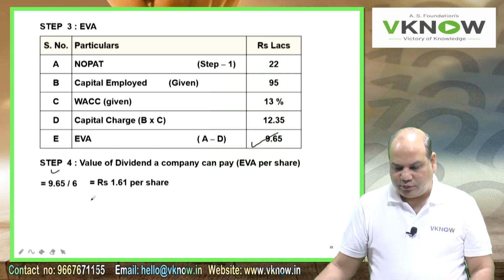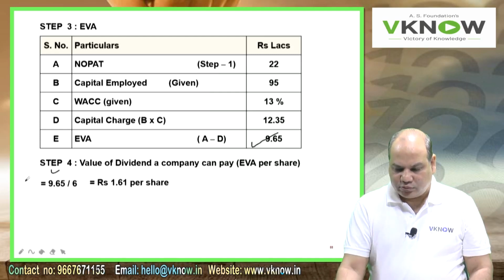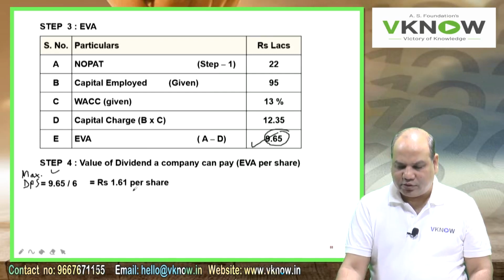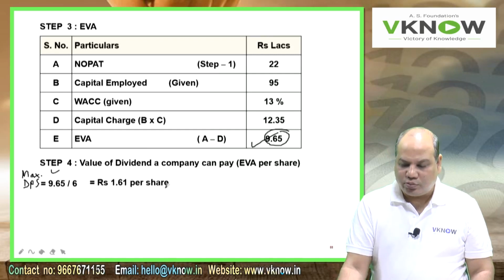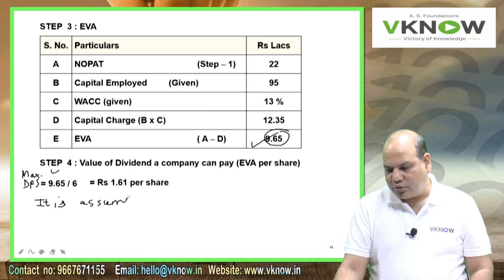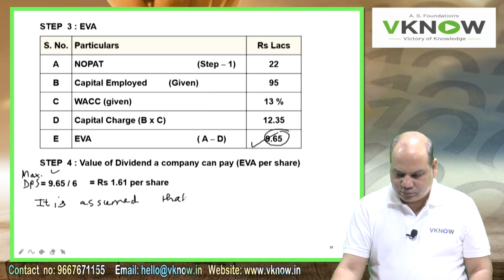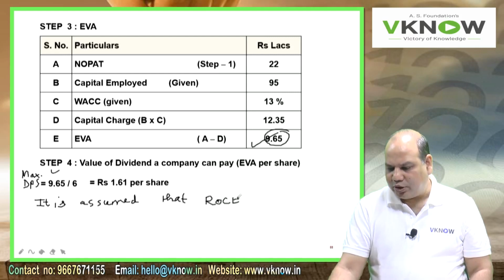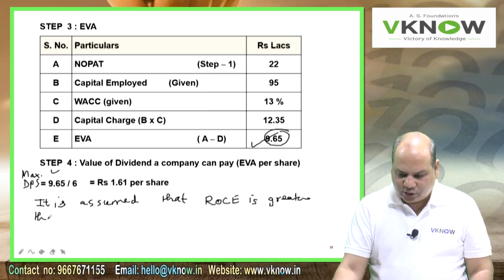Therefore, maximum DPS is this 9.65, the total EVA, divided by 6, which is 1.61 rupees per share. Write down, it is assumed that, even if you don't write it in the exam, it is okay, it is assumed that return on capital employed is greater than cost of capital.